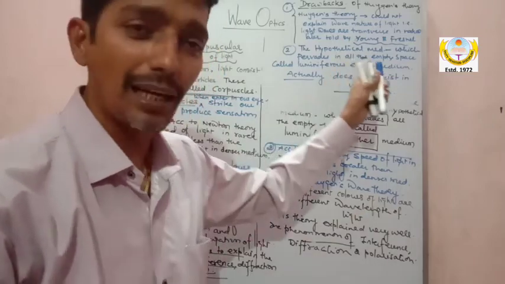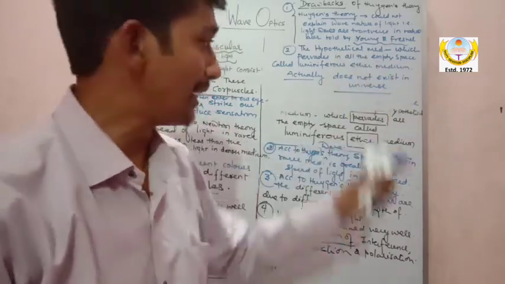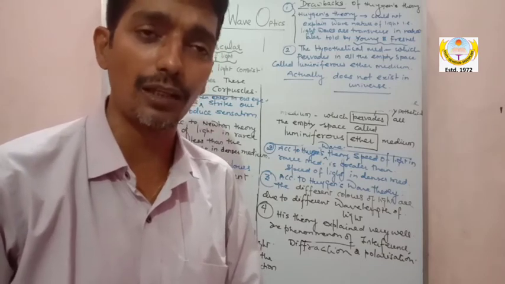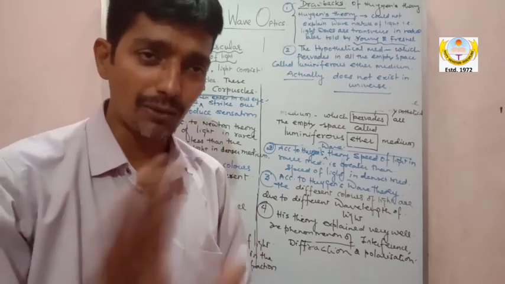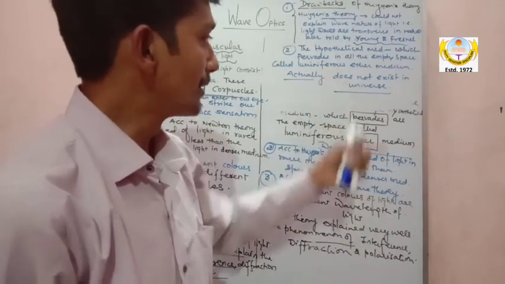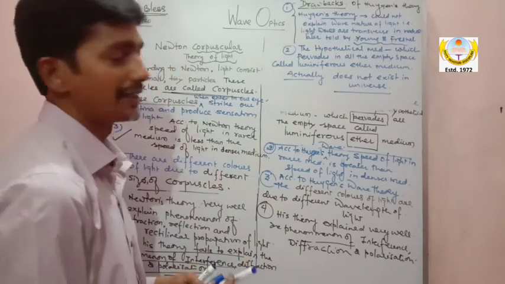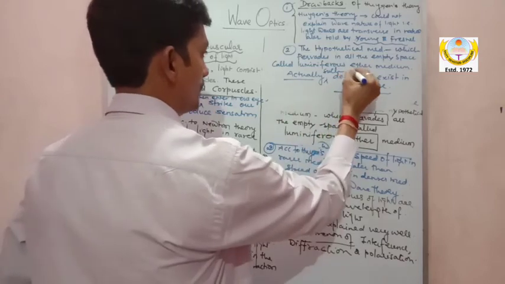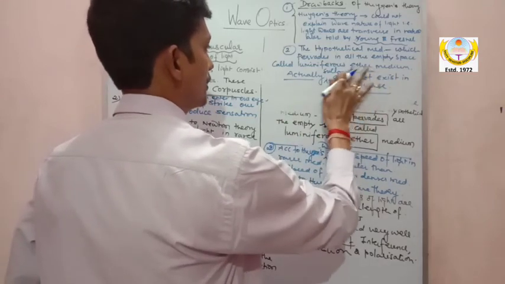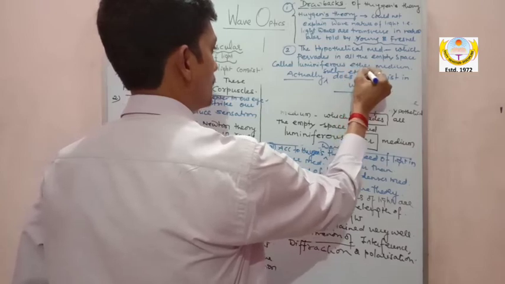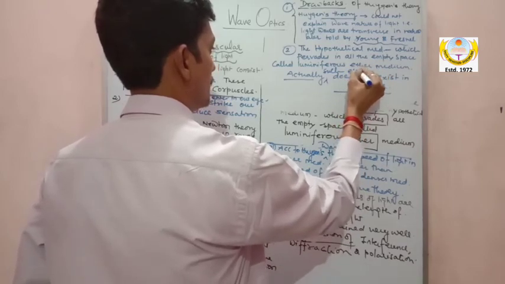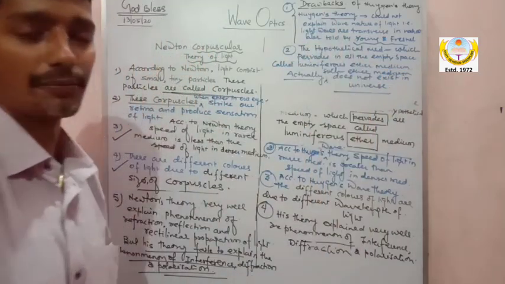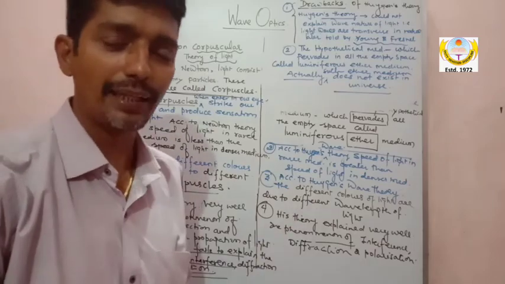So the concept of any medium does not remain. So this second thought of Huygens sir, that a hypothetical medium which pervades all the empty space called luminiferous ether, actually such an ether medium does not exist in the universe, was again found by Fresnel and Young.